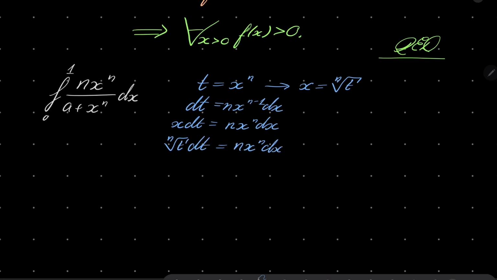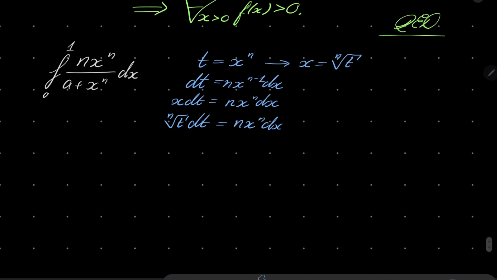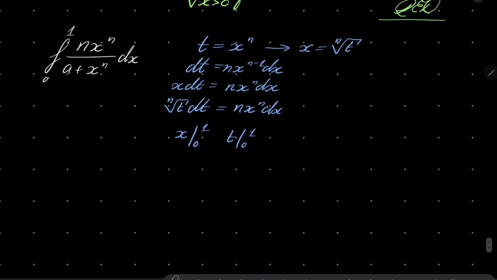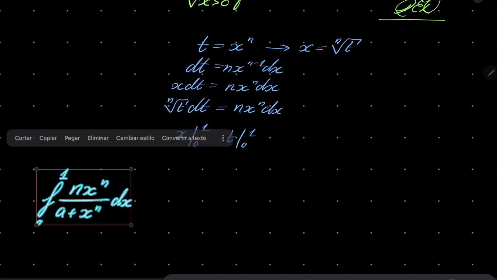Right? And what about the boundaries of integration? Well, notice that since x is from 0 to 1, then obviously t is also from 0 to 1, because 0 to the power of n is 0, 1 to the power of n is 1. So our integral can be rewritten in the following manner.